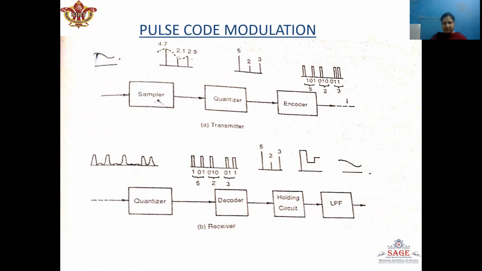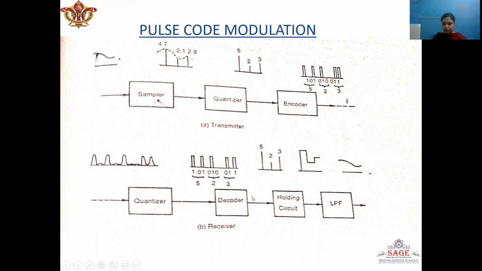Now, when the digitally encoded signal is received at the receiver, the first operation which will be performed is the separation of the signal from the noise, which has been added during the transmission along the channel. So the first block is a quantizer. It is different from the transmitter quantizer because it has to take a decision about the presence or absence of the pulse. It transmits its decision in the form of a regenerated pulse train to the decoder.